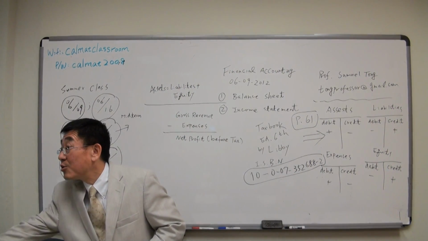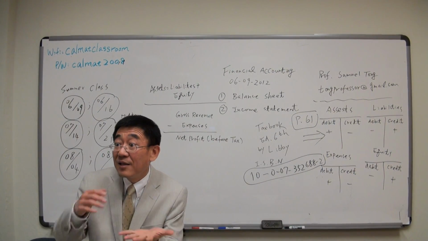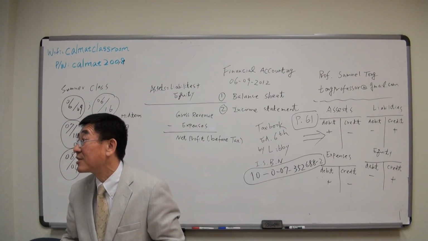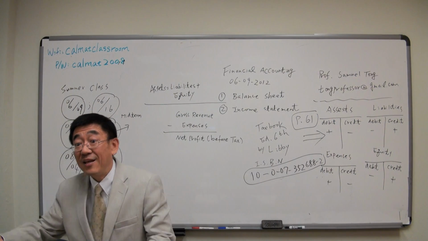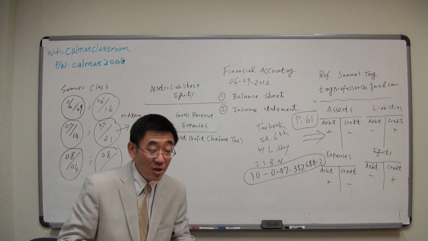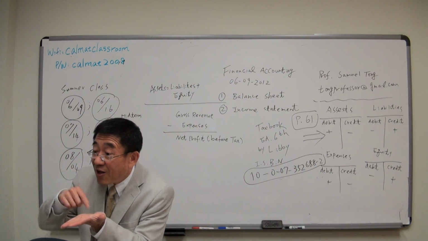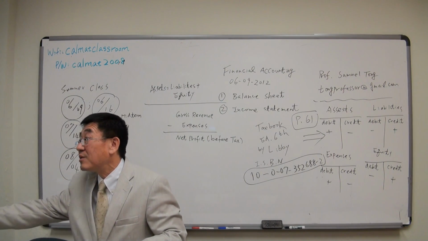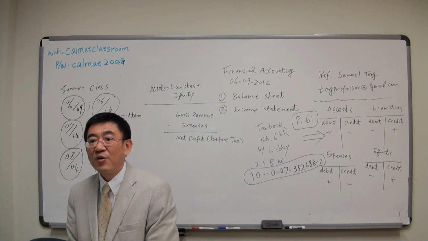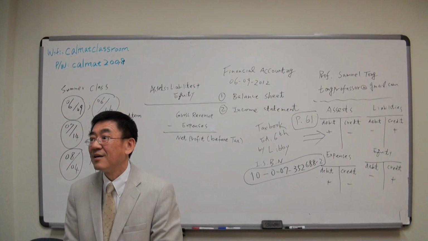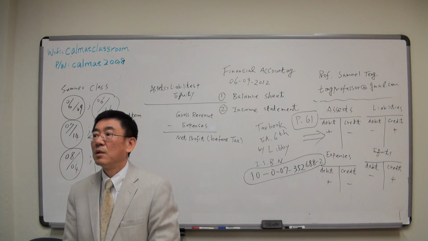You pay 600, you receive 5, and this $5 does not even cover 1% of your cost. And you pay tax. This is corporation.